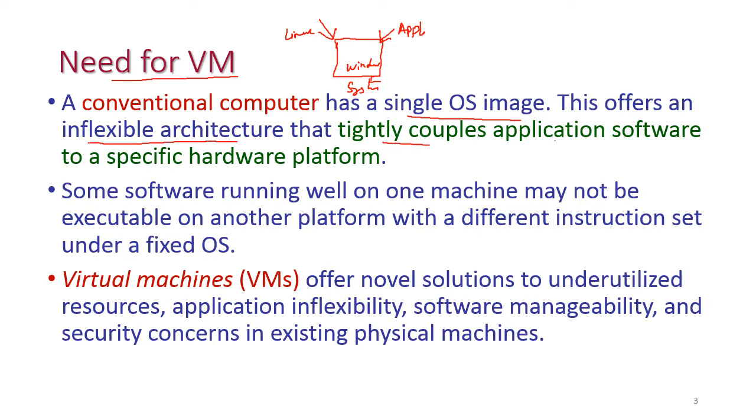Okay, so if a system has only one operating system, it gives an inflexible architecture which tightly couples the application software with the hardware platform. The entire hardware will be dedicated to only this particular application. Okay, that means many of the resources are underutilized.